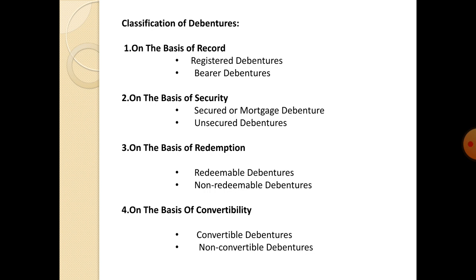Second point, on the basis of security, again classified into two types: secured or mortgage debentures and unsecured debentures. Third, on the basis of redemption, classified into two types: redeemable debentures and non-redeemable debentures. Fourth, on the basis of convertibility, classified into two types: convertible debentures and non-convertible debentures. Let us now discuss one by one topic in depth.